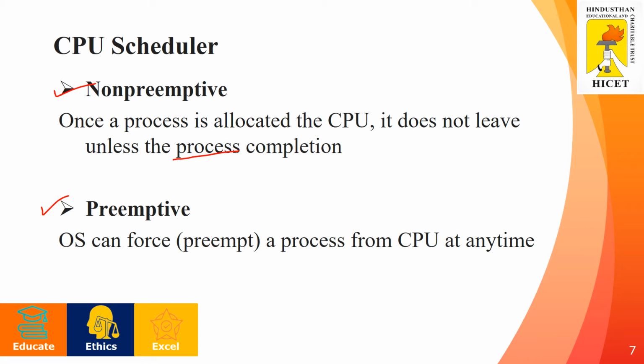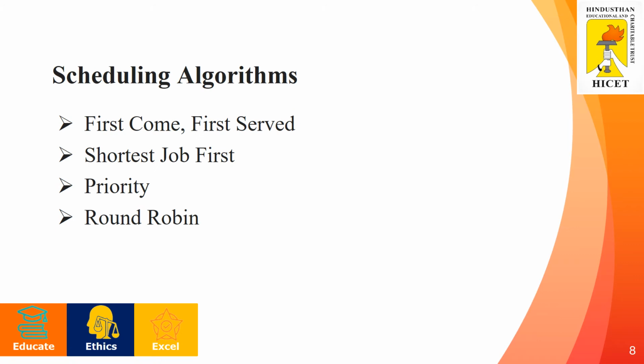But in the case of the preemptive algorithm, the operating system will force a particular process to come out of the CPU. That process will be preempted and a new process can be admitted by the operating system for execution in the CPU. So we have two types of CPU scheduling, non-preemptive and preemptive. The scheduling algorithms are first come first serve, shortest job first, priority scheduling, and round robin scheduling. We will look at these scheduling algorithms one by one.